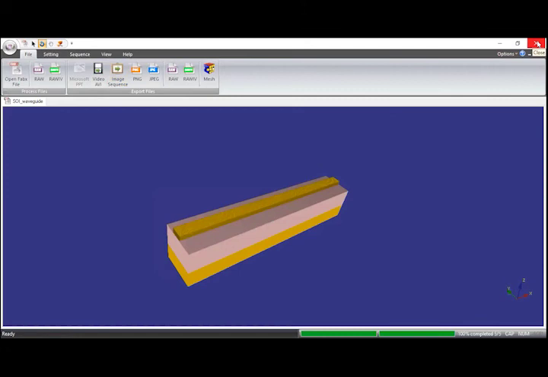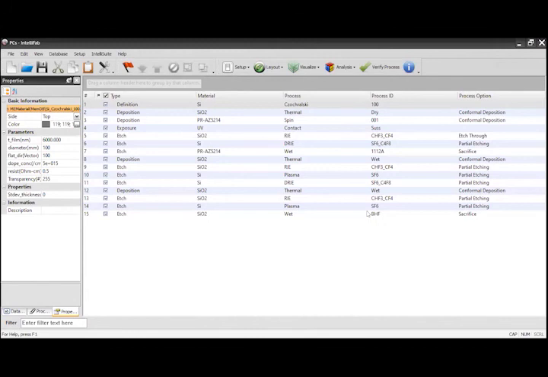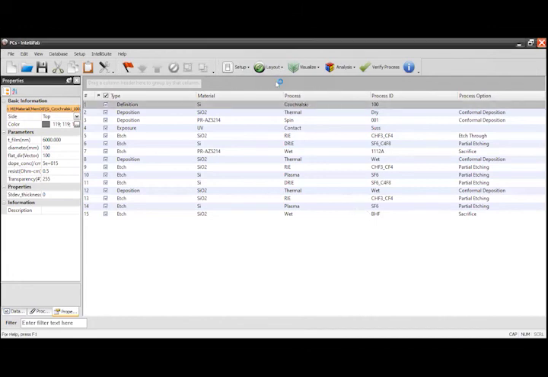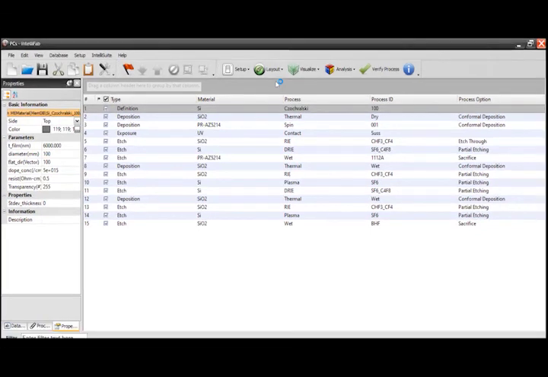Now I'll show you one more complex structure, where we can see the fabrication of photonic crystal cavities. This is the process steps on the same silicon wafer, defined for a photonic crystal cavity. You can see the 2D layout of the blueprint. Here you can see the 6 circles. That means we are going to create a photonic crystal cavity with this particular pitch and this radius in this blueprint.